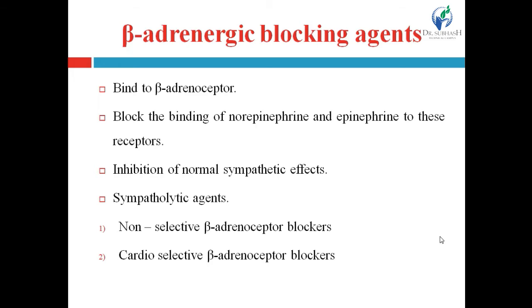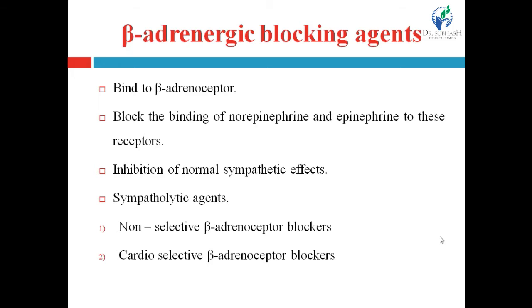Now, a neurotransmitter produces the sympathetic activity by binding with these receptors. Adrenergic neurotransmitters bind with adrenergic receptors and produce the sympathetic activity. That's why the sympathetic system is also known as the adrenergic system.